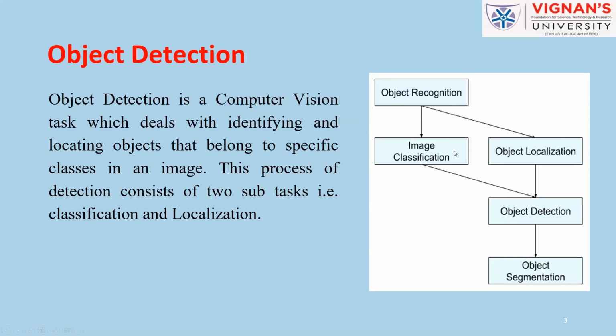So these are the different things we have in recognition. Just now I said what classification does, and if we add localization to it, we call it object detection. And another thing, segmentation. In object segmentation, we highlight each and every pixel of that object, so it can be separated from its background, and that's how we can visualize the object.